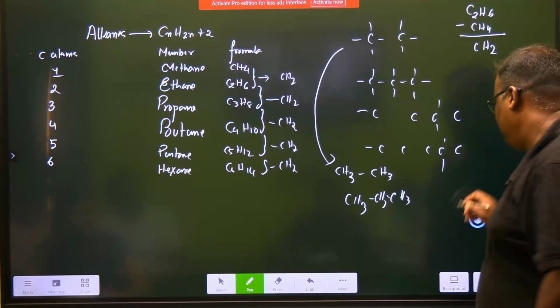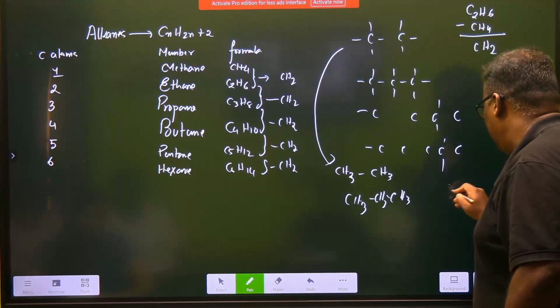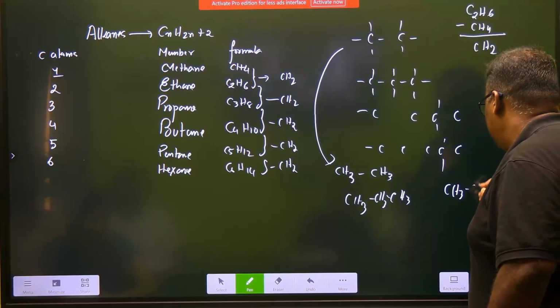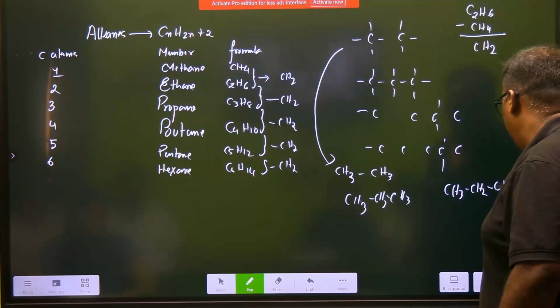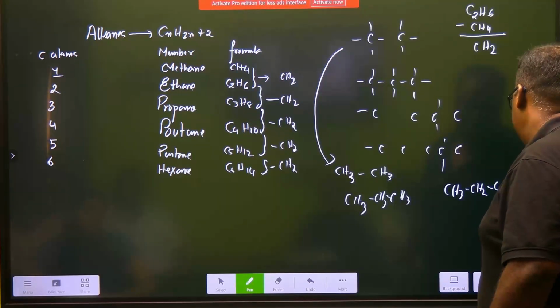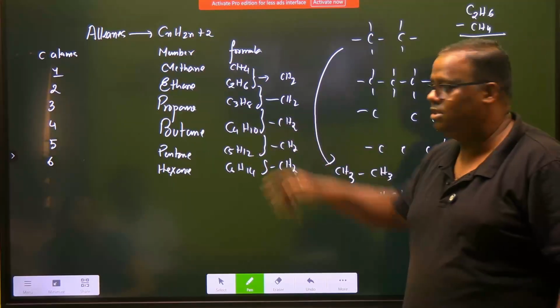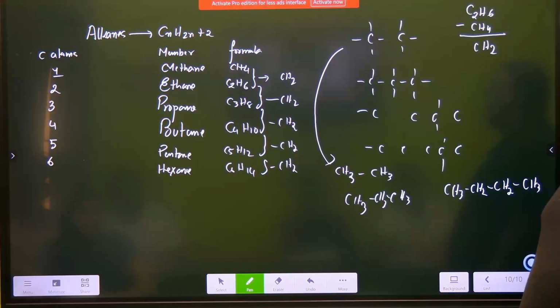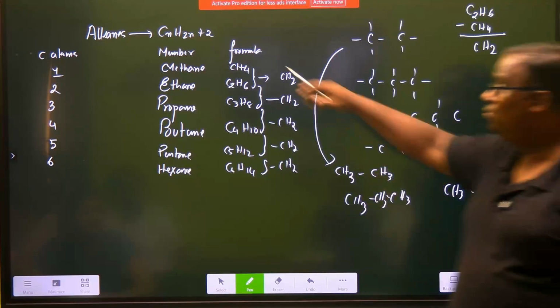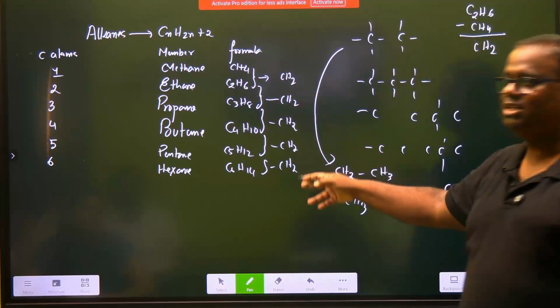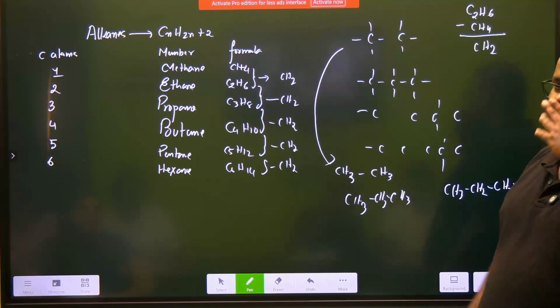Sir, I don't like propane. I will make a much bigger garland. CH3, CH2. Put one more marigold flower, CH2, CH3. This is butane. Just see: 1, 2, 3, 4 carbons. C4H10. Very easy. You have to understand the mathematics. Once you know this, it's all easy.